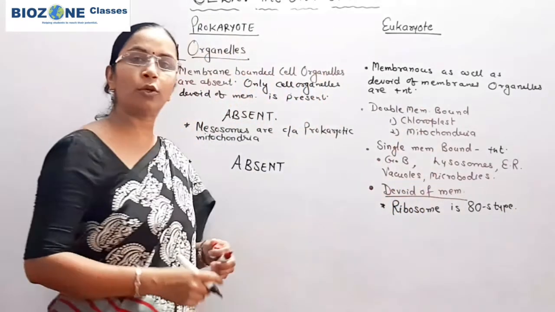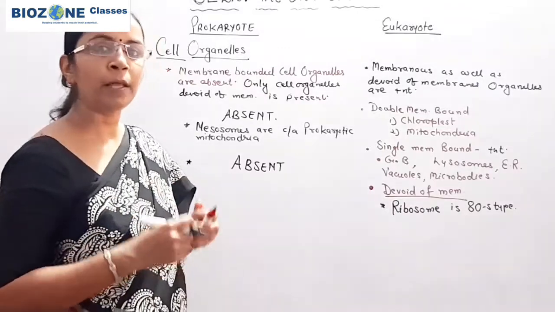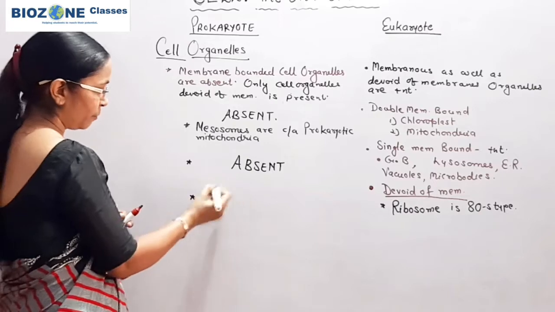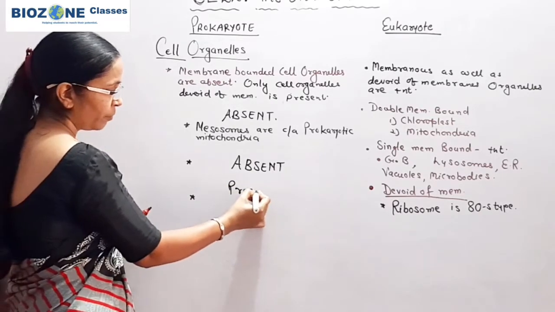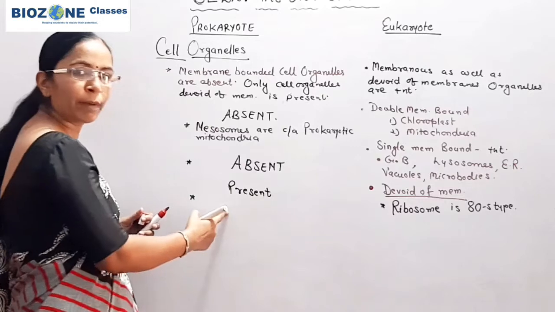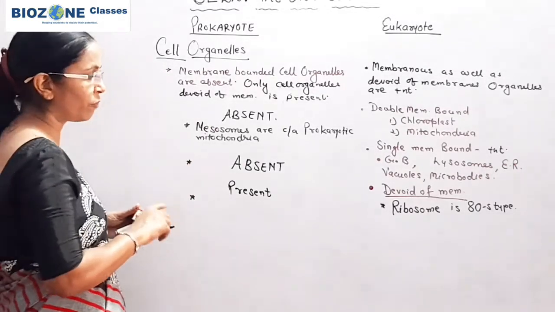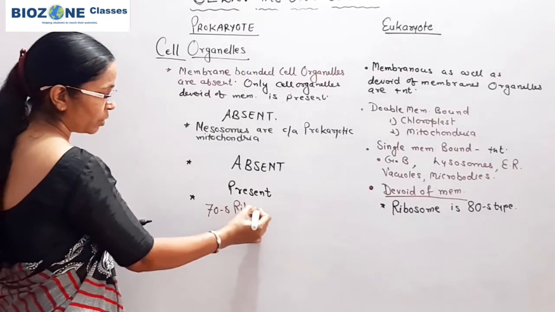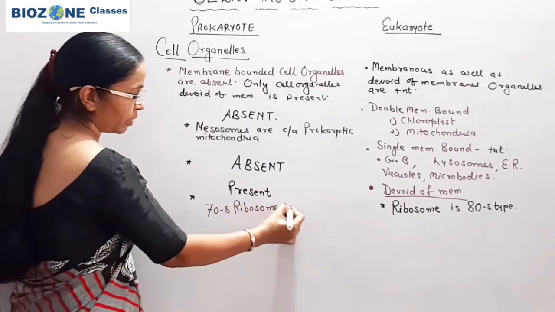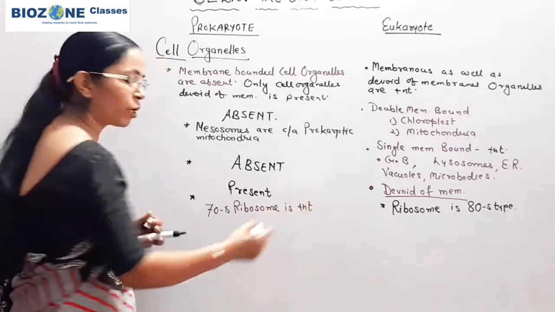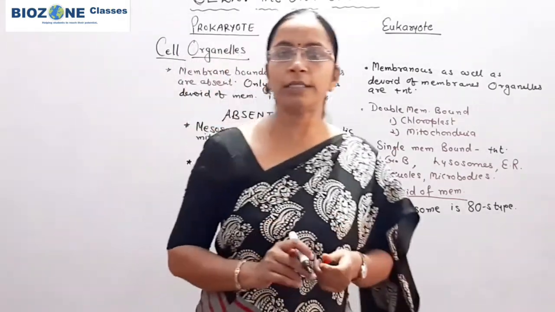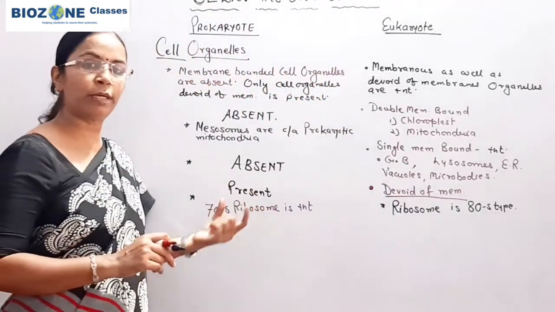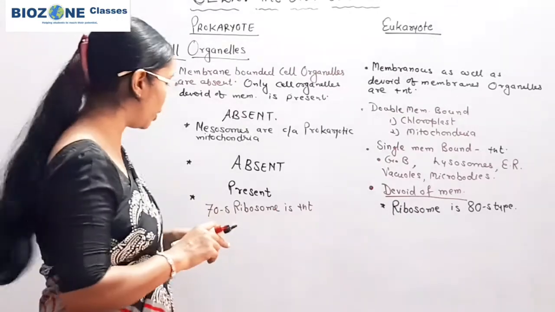Secondly, ribosomes in eukaryotes are present singly or freely, but in prokaryotes the 70S ribosome is present devoid of membrane. So for the prokaryotic cell, the one and only cell organelle present is the ribosome, because ribosome is present without a membrane.